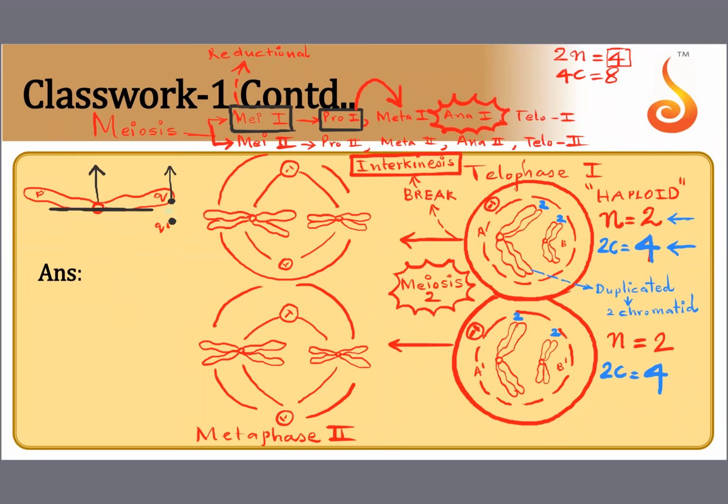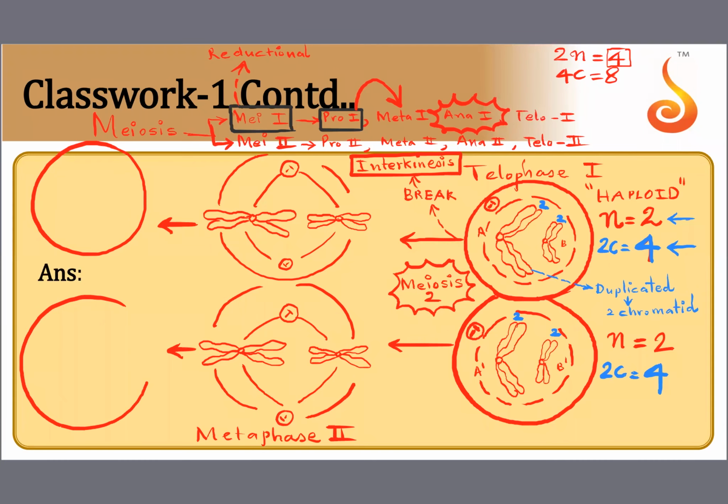So let me show you the movement of the chromosomes during anaphase 2. I will take this daughter cell here. I will put arrows. So this is one daughter cell and this is the second daughter cell. Spindle is formed. And now see the chromosomes are getting pulled away after the centromere splitting.